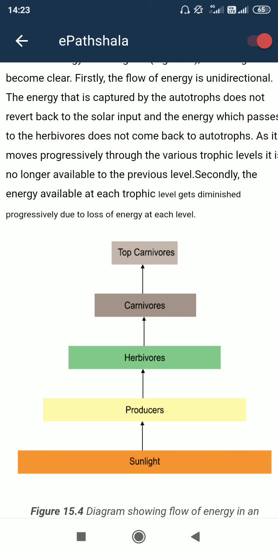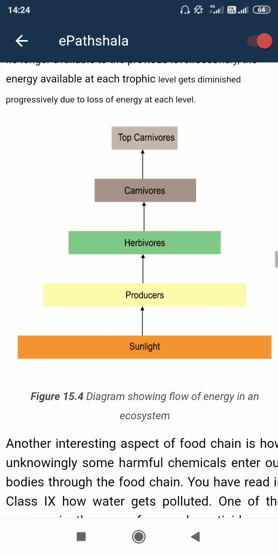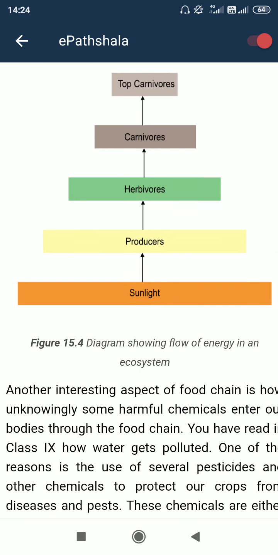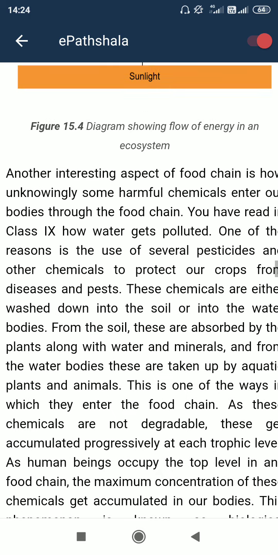Carnivores are not directly eating the producer, not directly eating plants or algae, but they are eating herbivores. So these are related. We eat producers, meaning plants, and herbivores as well. That's why we are mixed in nature. We are not only carnivores or only herbivores, we are mixed.